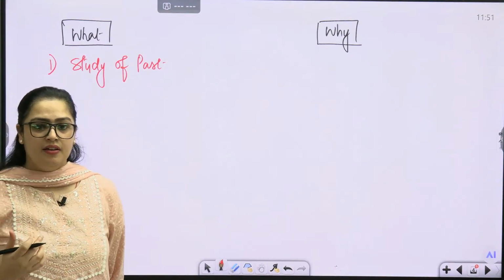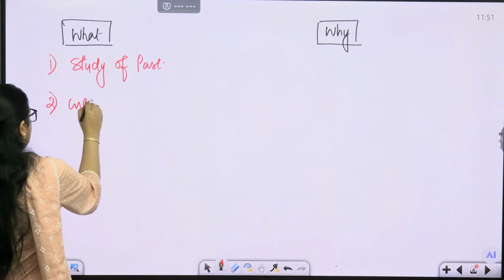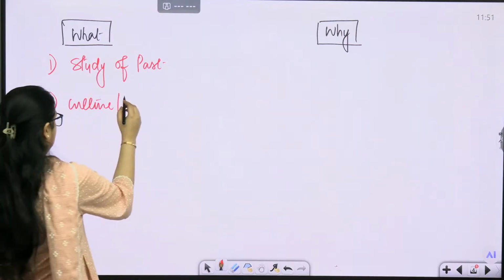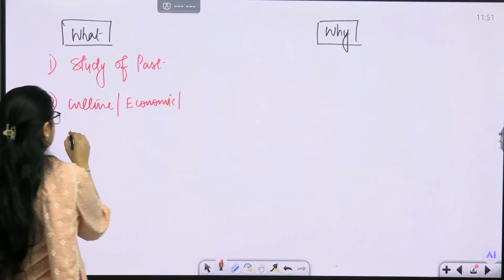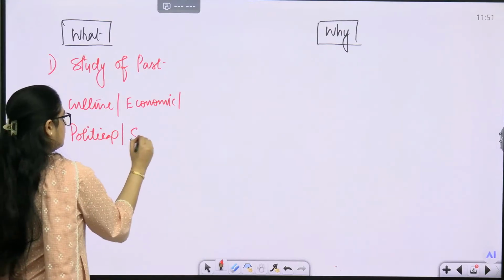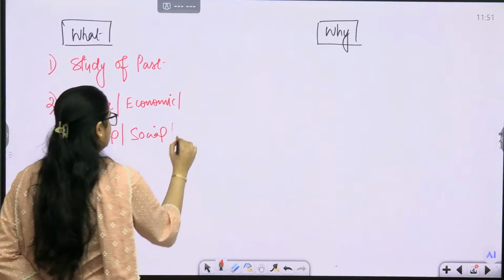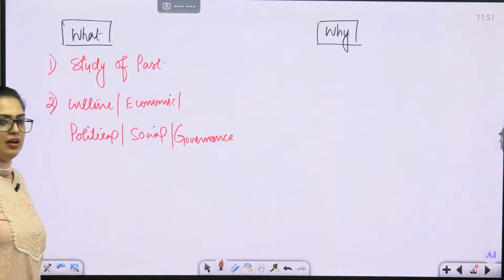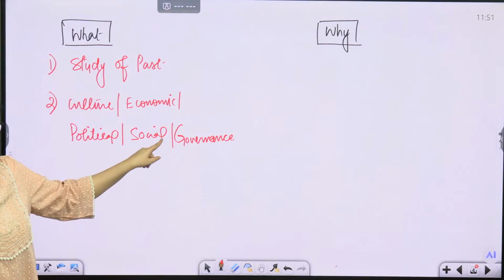Understanding, culture, economic, political, social, governance. So history means understanding all of these dimensions.